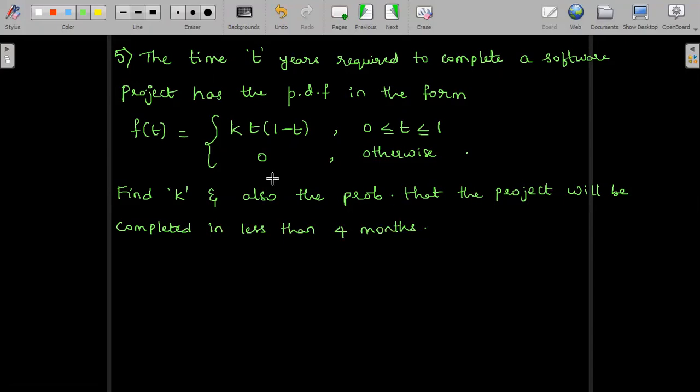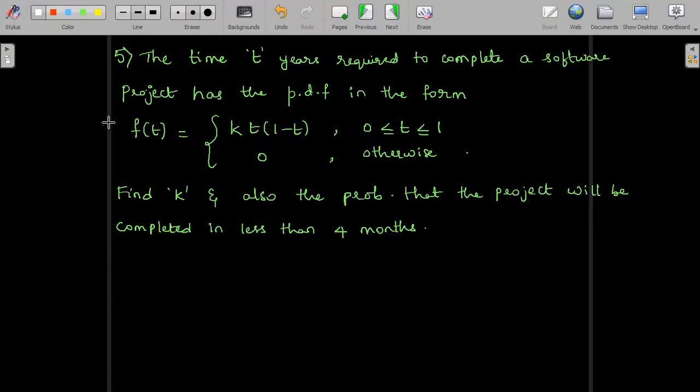The question is given in terms of k. So first thing we have to find the value of k, and later we need to find out the probability that the project will be completed in less than 4 months. Time t is actually expressed in terms of years. So later, while finding the probability that the project will be completed in less than 4 months, we have to convert it.